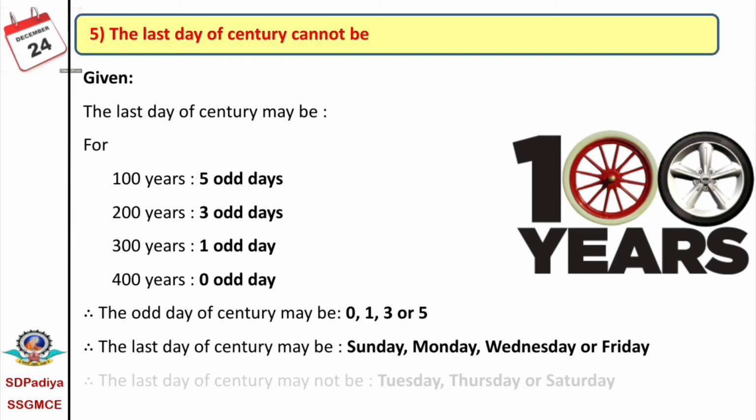Therefore, from this we can say that the last day of a century may not be Tuesday, Thursday or Saturday, because it is not possible that the odd days of a century are 2, 4 or 6. The odd days will always be 0, 1, 3 or 5. That means the last day of a century will always be Sunday, Monday, Wednesday or Friday, and may not be a Tuesday, Thursday or Saturday. This question is repeatedly asked in many examinations.